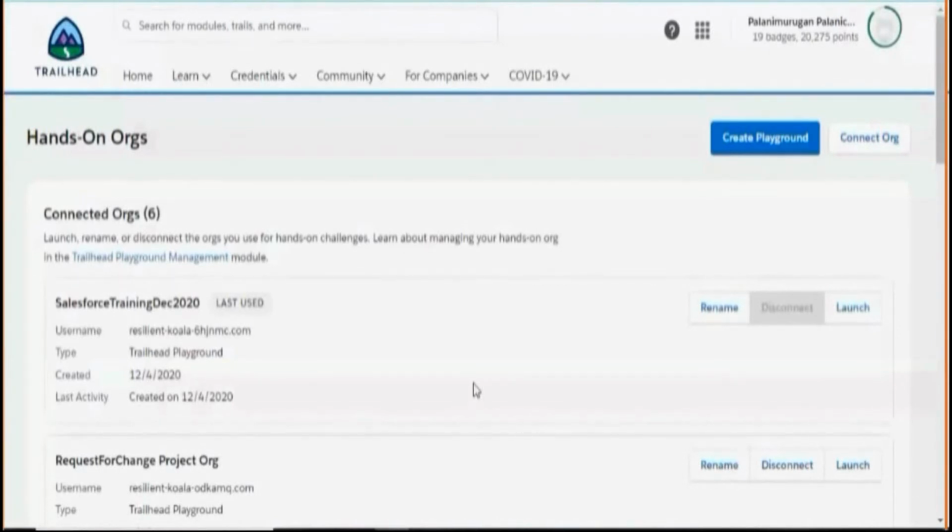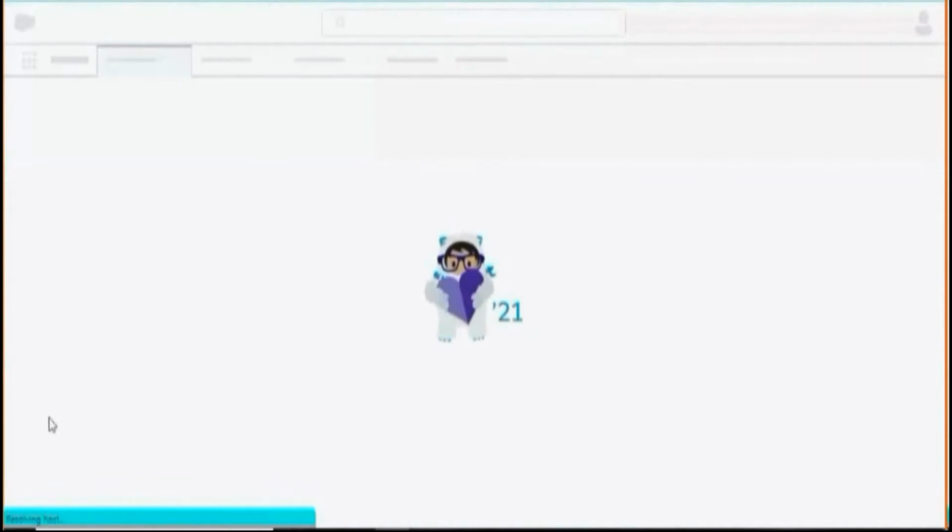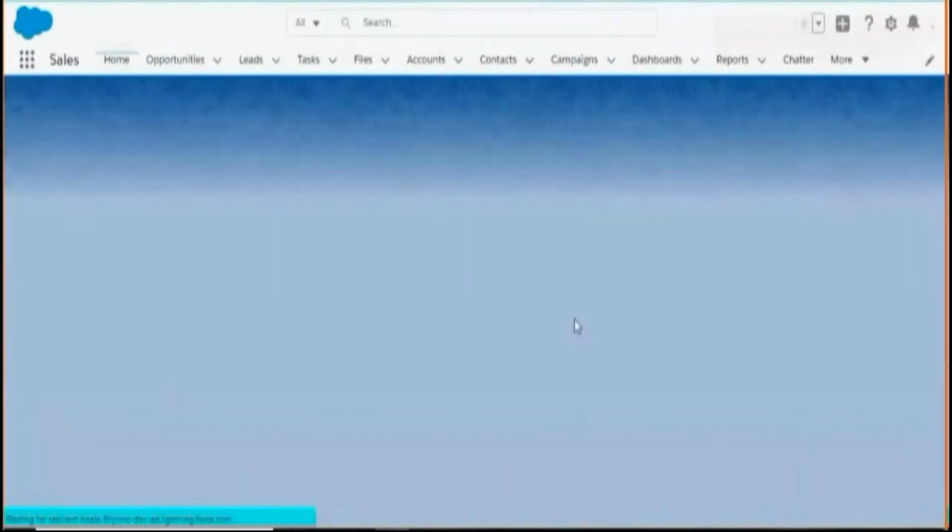It is just a playground. You can create multiple organizations. It is not for production purposes. Now if you look at this word organization, you know what we are doing. So you can create a new playground organization. Once you create it, you can say launch. If you launch it, you will get the Salesforce site.